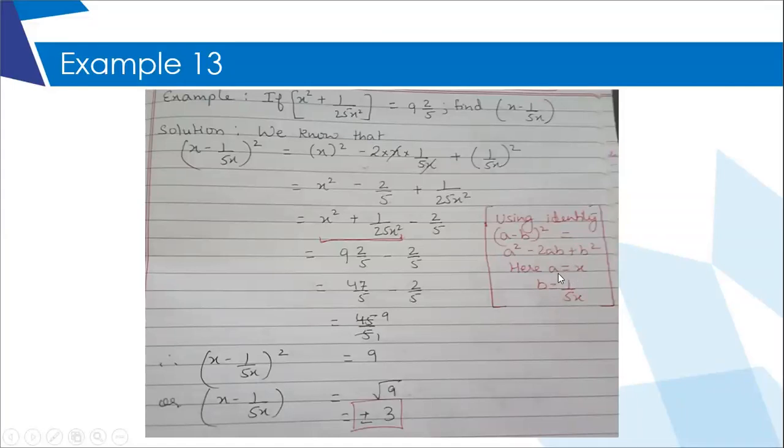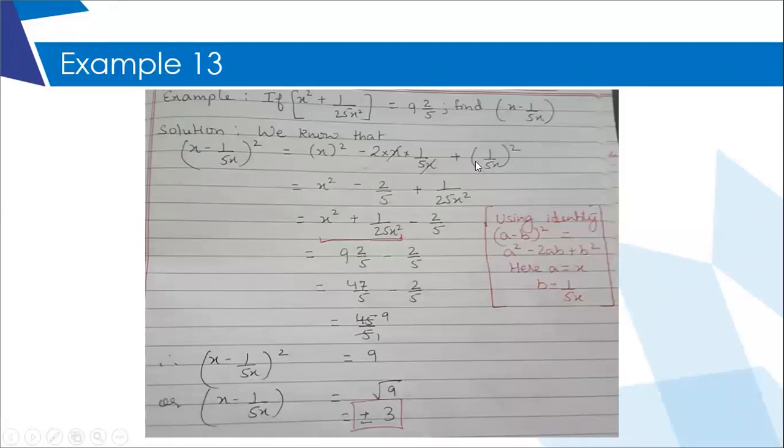Here my a is x and b is 5 upon x. So wherever a is there, I will put x. Wherever b is there, I'm going to put 5 upon x. So I will get this spread. A square minus 2 into a into b plus b square. So when I have replaced b with 1 upon 5x, complete thing should go inside bracket and then square outside.